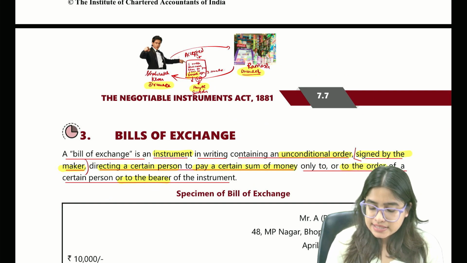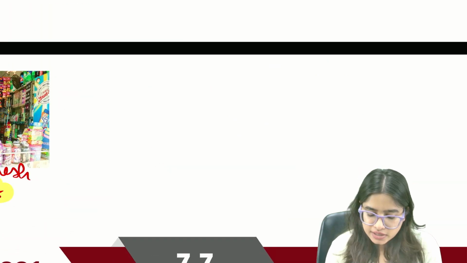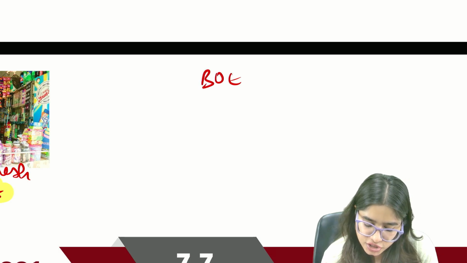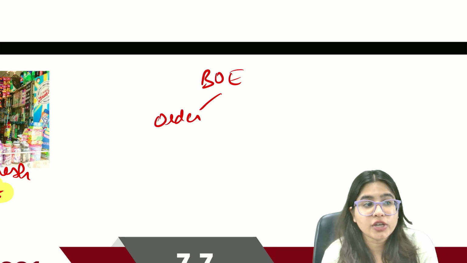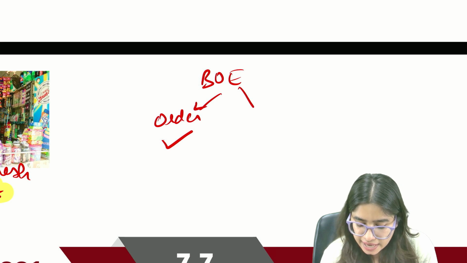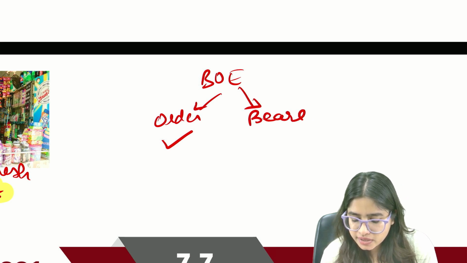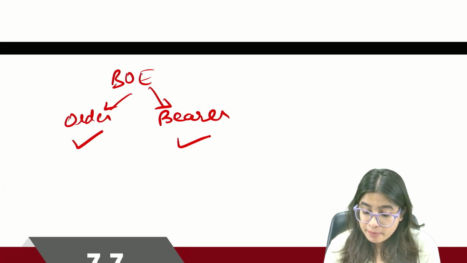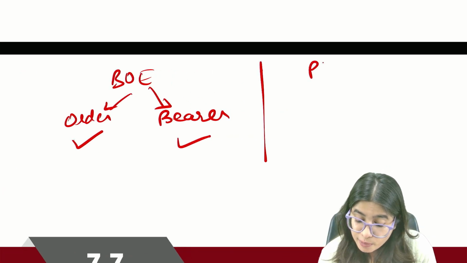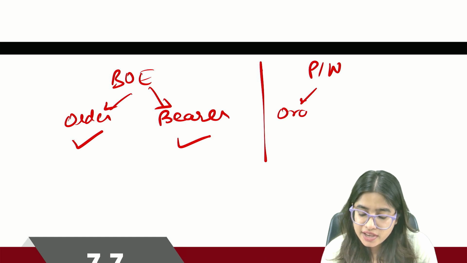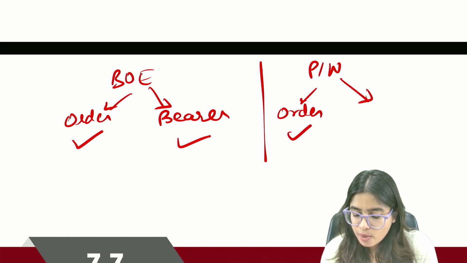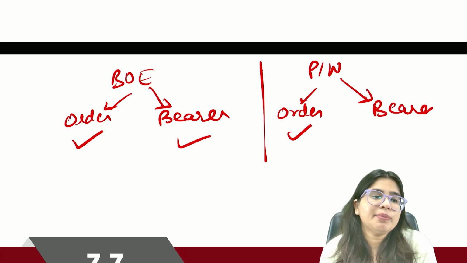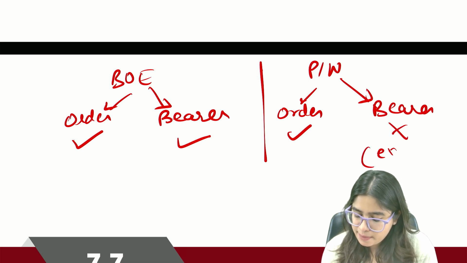Now guys, can a bill of exchange be order and bearer? The answer is yes. Bills of exchange can be an order instrument also, and it can be a bearer instrument also. But remember what we studied in promissory note. Promissory note can be only an order instrument. Promissory note cannot be a bearer instrument except for RBI and central government.